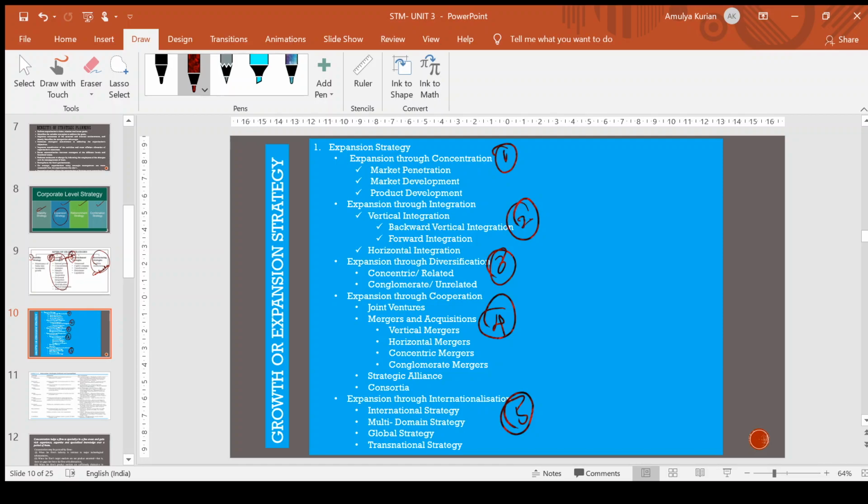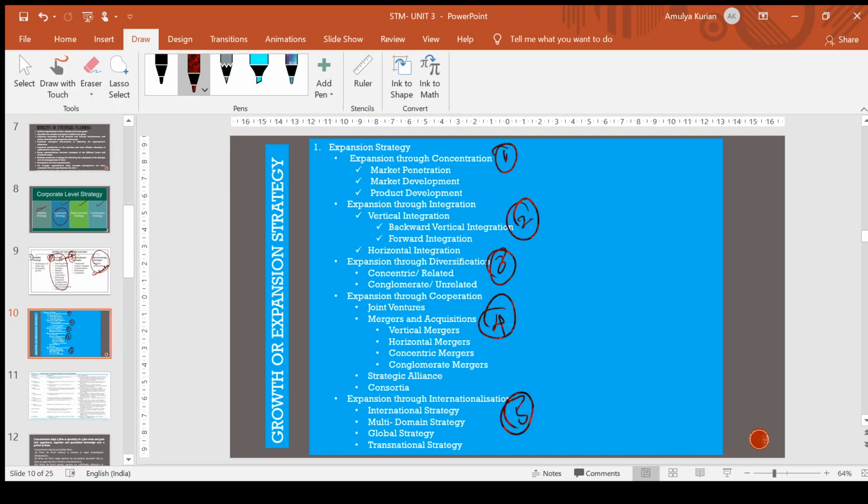Expansion through concentration can be done through three ways: market penetration, market development, product development. Penetration means it is a strategy of a firm that directs its resources to the profitable growth of a single product in a single market with a single dominant technology. Or basically, you're concentrating on one product and making sure that it takes up the market with a sweep.